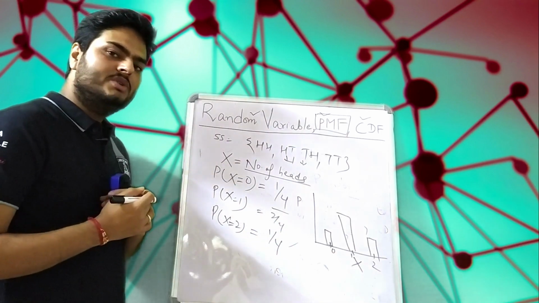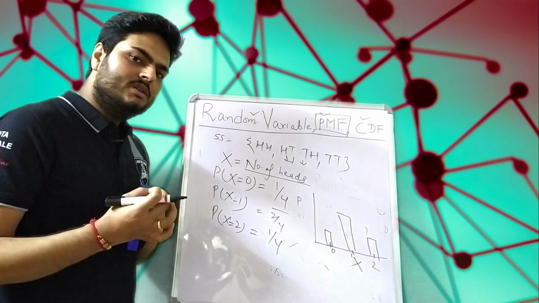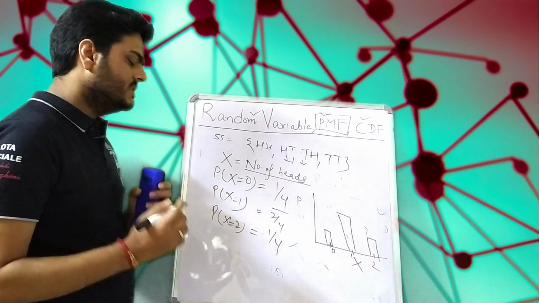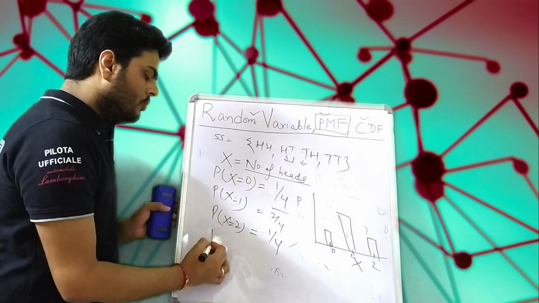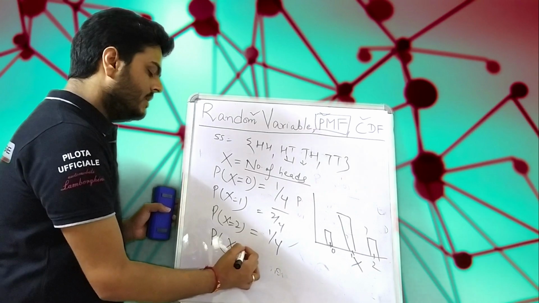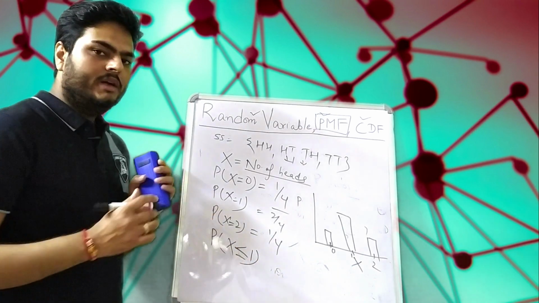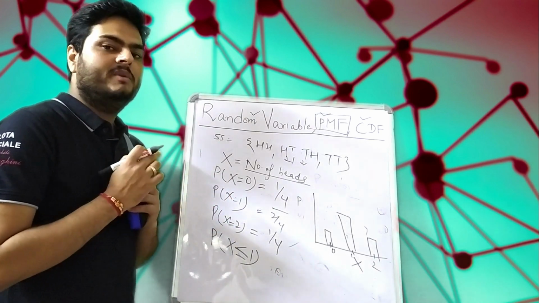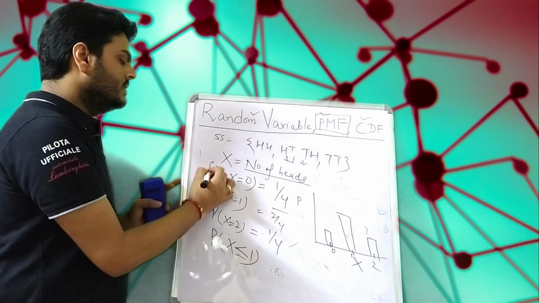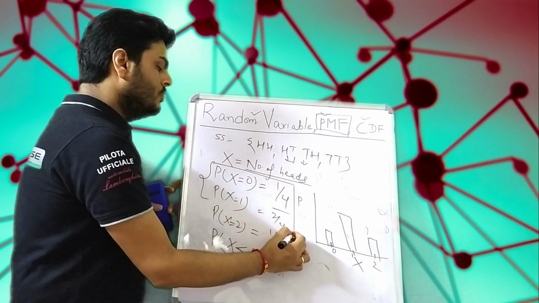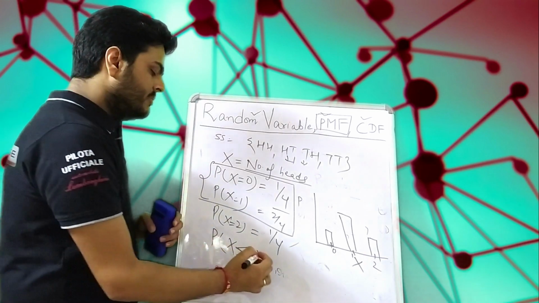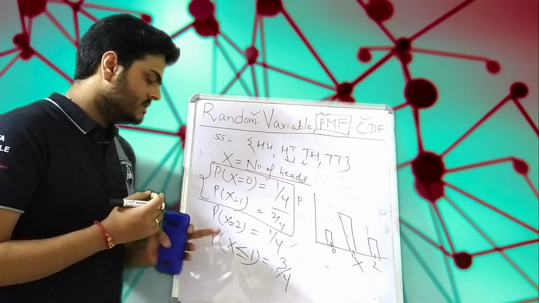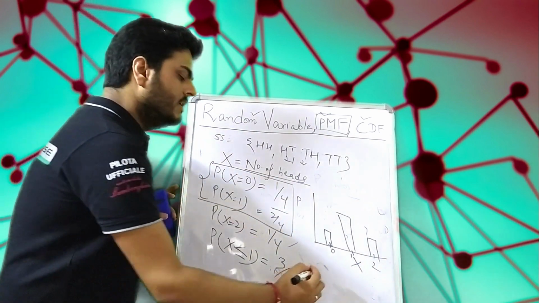What is the cumulative distribution function? The cumulative distribution function takes into account the summation over different x's. For example, if I ask you what happens when my random variable is less than or equal to 1, then what is my cumulative probability? Less than or equal to 1 means this and this will get added, right? 1 by 4 and 2 by 4 will get added, and the probability of x less than or equal to 1 will be 3 by 4.